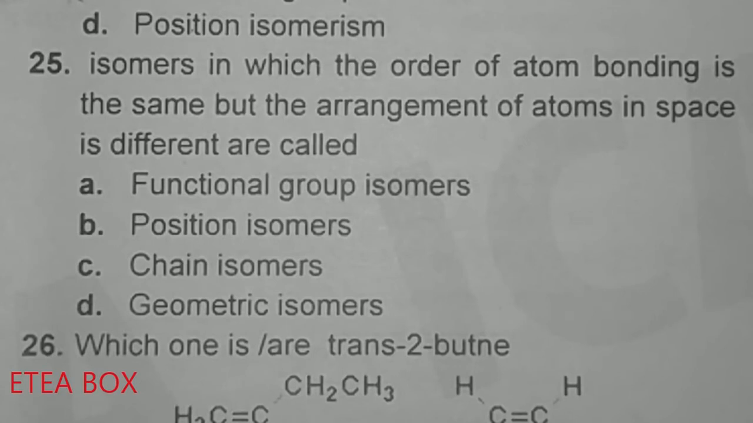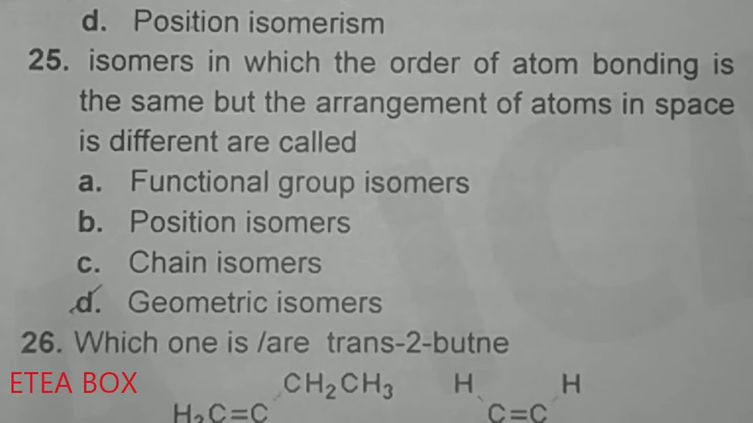Isomerism in which the order of atom bonding is the same but the arrangement of atoms in space is different is called what? So here option D is correct. Geometric isomerism is when the arrangement of atoms is different in space, not functional group isomerism.